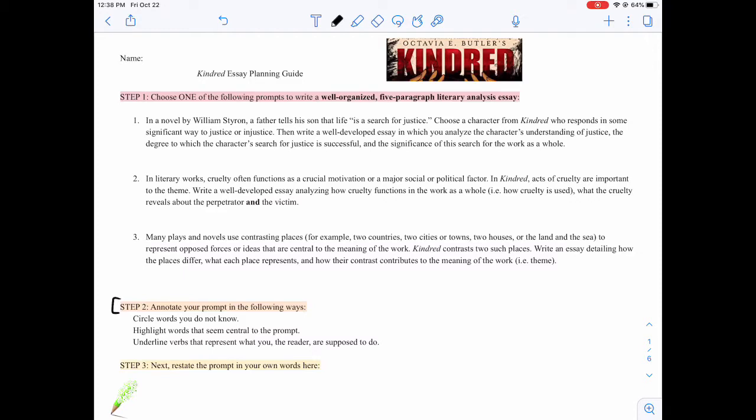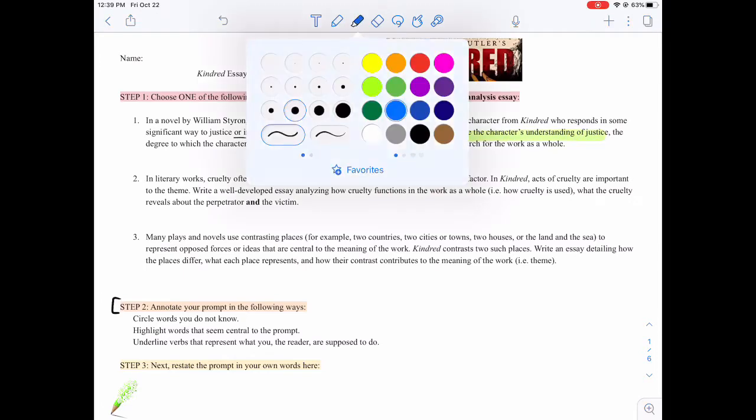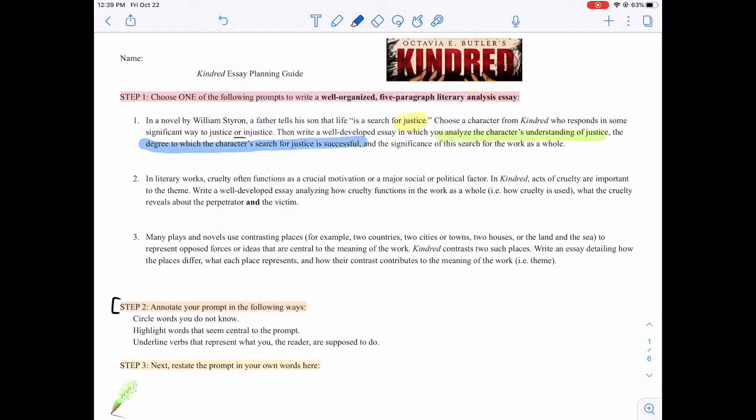So our first prompt, in a novel by William Styron, a father tells his son that life is a search for justice. So this prompt is going to be about justice. Choose a character from Kindred who responds in some significant way to justice or injustice. Then write a well-developed essay in which you analyze the character's understanding of justice, the degree to which the character's search for justice is successful, and the significance of this search for the work as a whole.